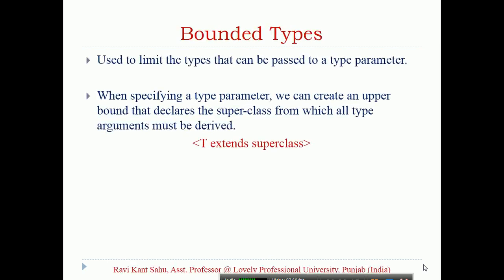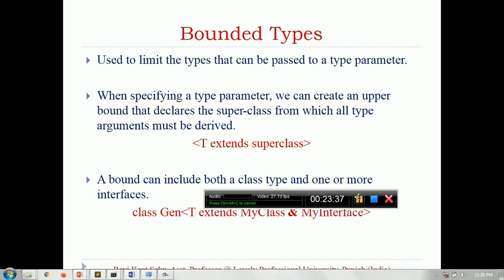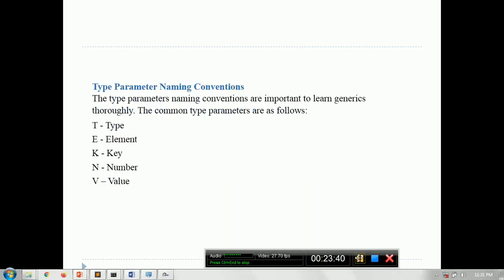Come to the bounded type. Bounded type is used to limit the type that can be passed as a type parameter. So you have to understand what is the need and then how to specify the bounded type. Now one thing you should be very clear. So we are done with the type parameter naming conventions. We have started the bounded types.